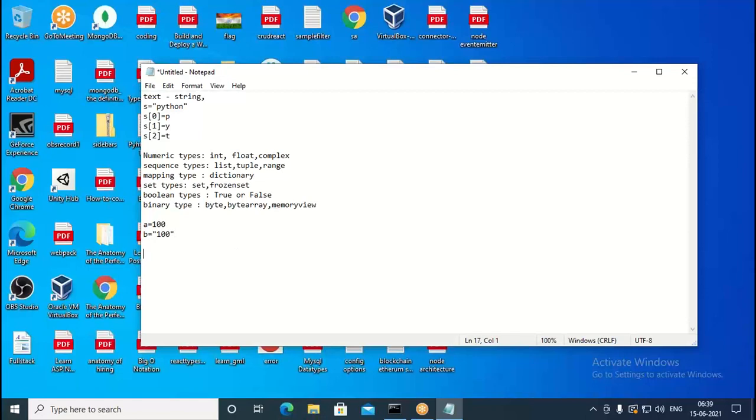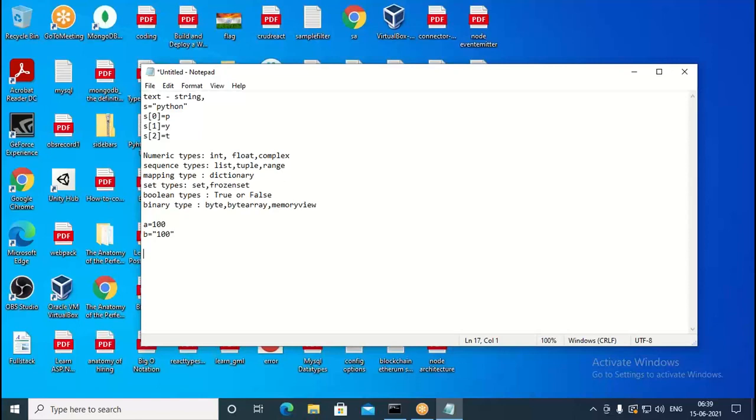And apart from this, sometimes you need to deal with image files. How do you deal with image files? Sometimes you need to retrieve image data from the server to the client. So in such cases, like bytearray we can use. So bytes of data we just retrieve. Similarly, it may be a sound file, it may be an image file, or it may be some movie file. In such cases, we are going to treat it as bytes or bytearray. And sometimes you need to maintain files in memory. In such cases we use the memoryview.